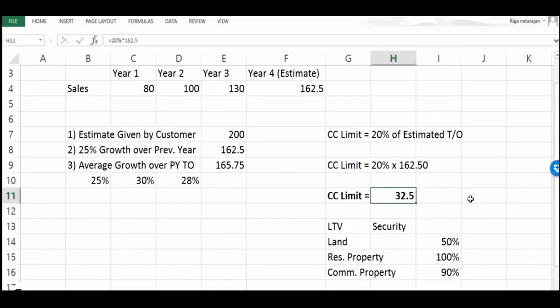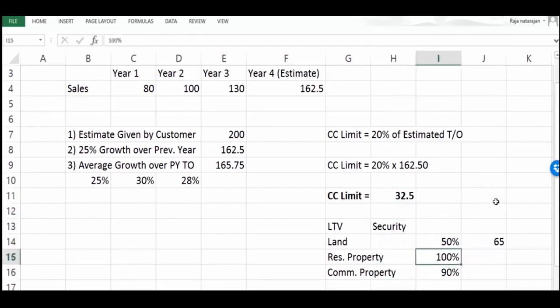So here the CC limit is 32.5. If this customer is going to give land, then for getting this 32.5, he should offer 65 million worth of property, because on 65 million, 50% is 32.5.